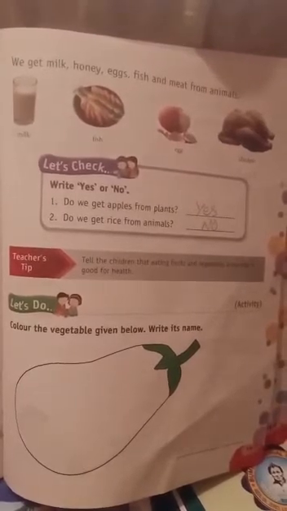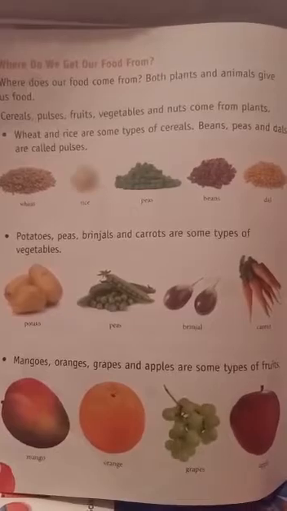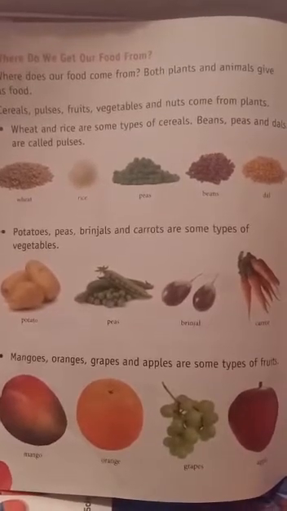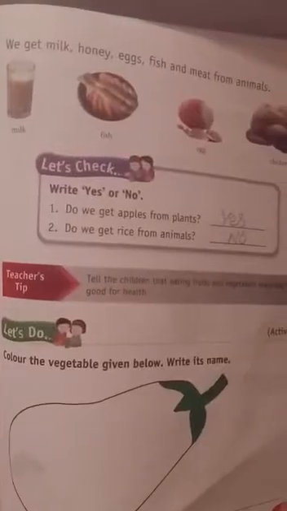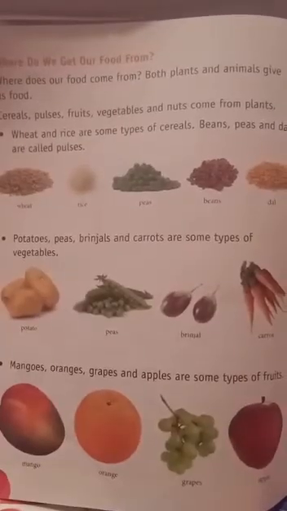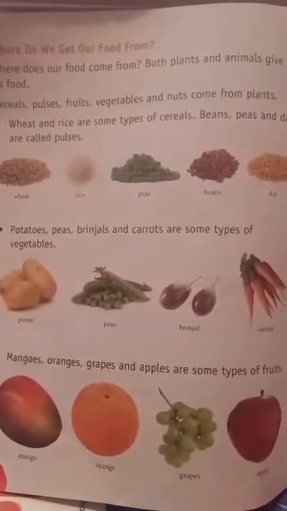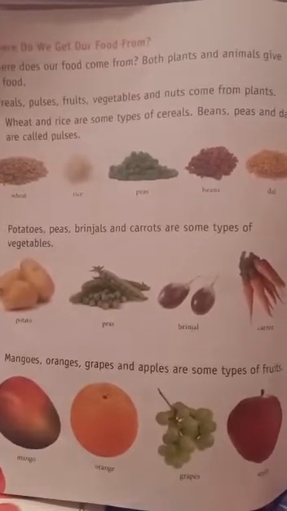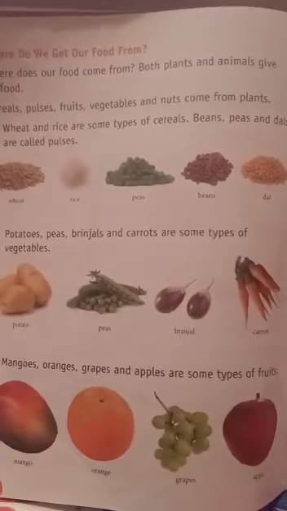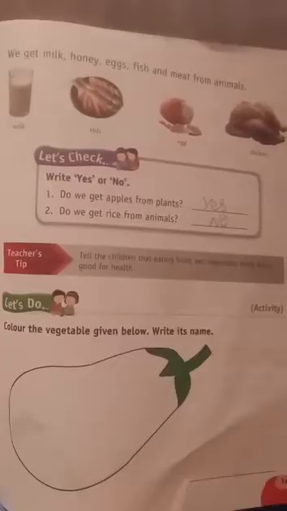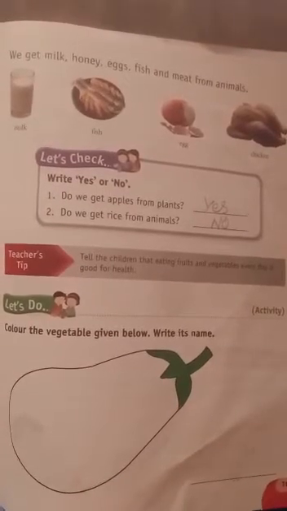Okay, so when we eat all this type of fruits, vegetables, cereals, pulses, or meat, it gives our body energy, healthy and strong. Okay, and eating fruits and vegetables every day is good for health. Here given below, color the vegetable given below.